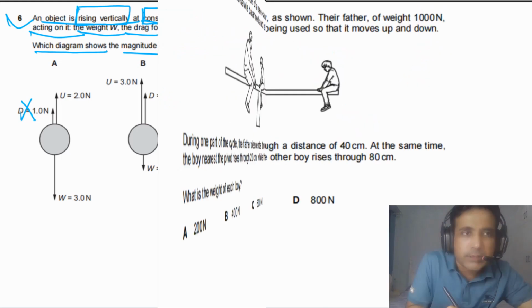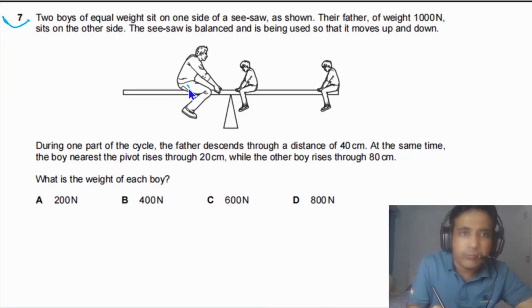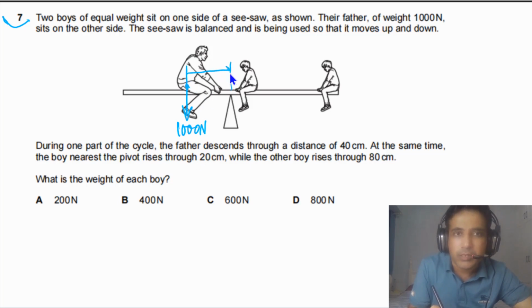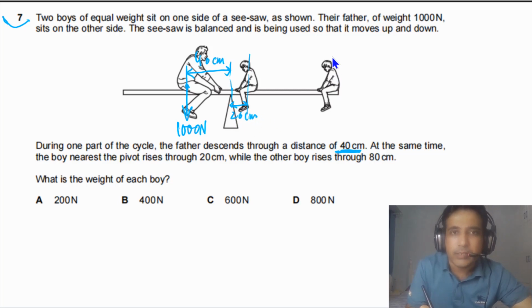For question number 7, it is given to us that the weight of this person is equal to 1000 newtons. So simply we can label here 1000 newtons. And the distance of this person from the pivot is given. So simply we can mark this distance. This is equal to 40 centimeters. And the distance of this first boy from the pivot is also given. That is equal to 20 centimeters. And the distance of the second boy from the pivot is also given to us. And this distance is equal to 80 centimeters. So we can label this one 80 centimeters.